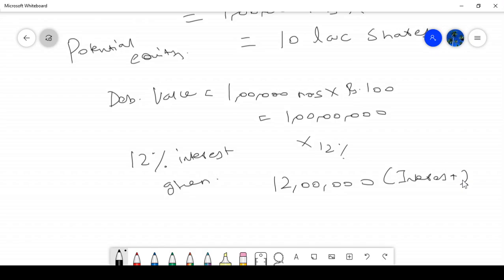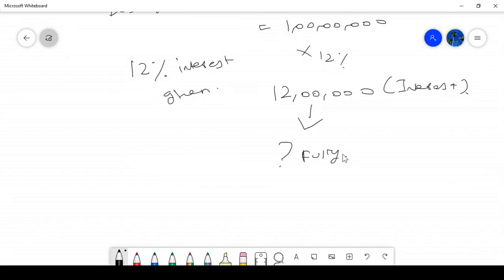Do you understand my question? If I convert into equity shares, I need not pay interest of 12 lakh rupees, correct or not? Because it is converted into equity shares. The assumption is that it is going to be converted into equity shares. In such a case, 12 lakh rupees is saved for me. Is it fully saved, or did I lose something on this? I lost something on this. What did I lose?